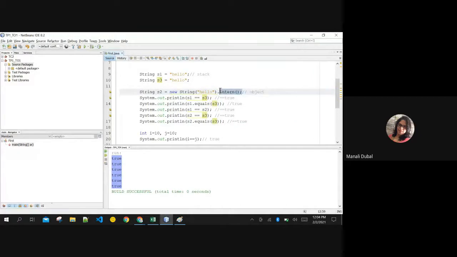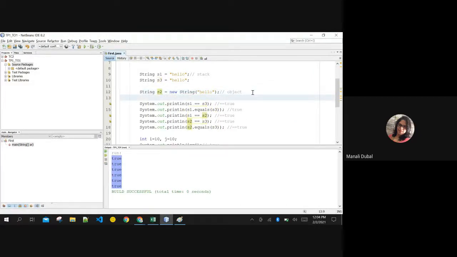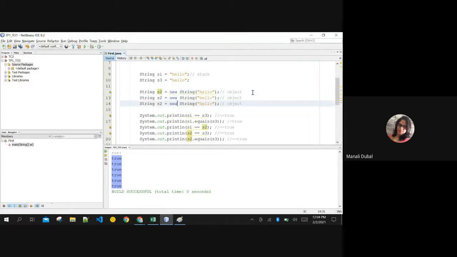Without using intern, if you create 1,000 different S2 strings, I'll show you one more thing. I want to show it to you if time permits. If I create like this, every object will have a different heap allocation.